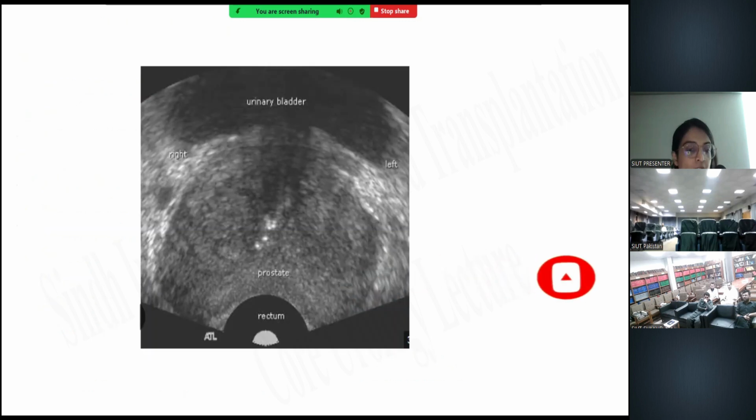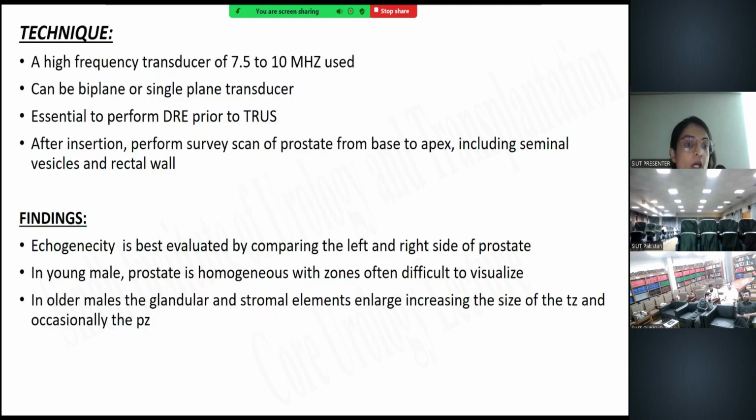This is the TRUS guided image which shows the transducer tube that is being inserted into the rectum, and so this can lead to the demonstration of the prostate, and anteriorly the bladder can be seen. So technique for the TRUS is the high frequency transducer of 7.5 to 10 megahertz should be used. It can be a biplane or the single plane transducer.